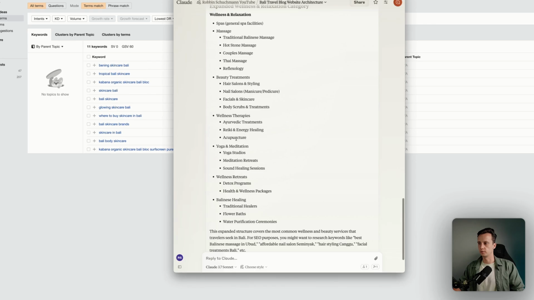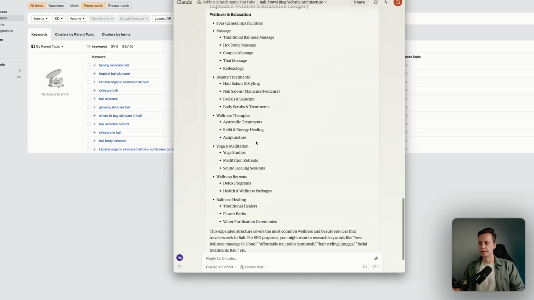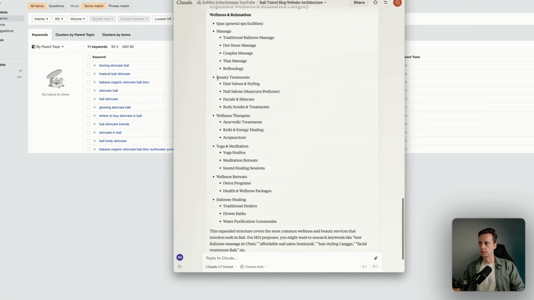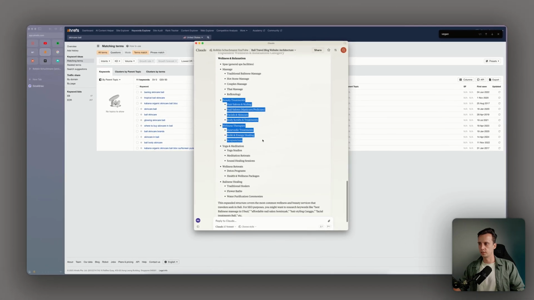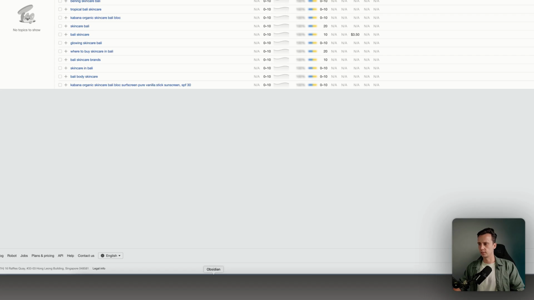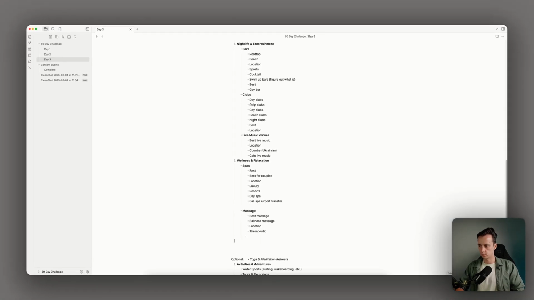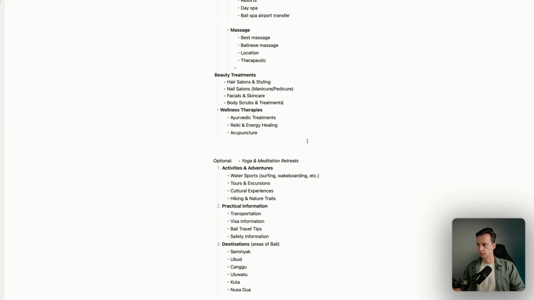I actually have a lot of therapies like chiropractor, acupuncture. I'm not sure if as a tourist you're looking for this, but we can also target people that actually live here, right? I know that all those categories are kind of the same, and yoga meditation. Yoga is actually a good one. We don't really go there, but I think there's a big search volume. For spa and wellness, I'm gonna add this here. So this is a category, wellness and therapies. I will just sort this out later.